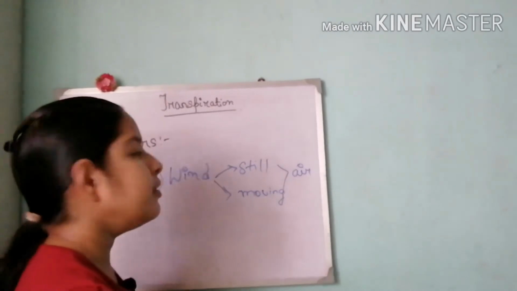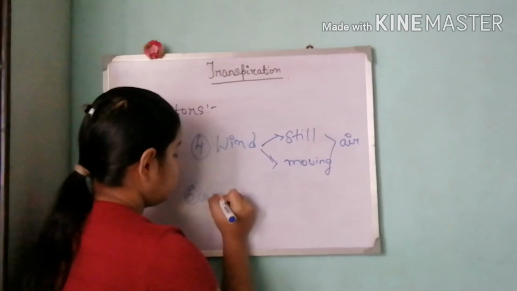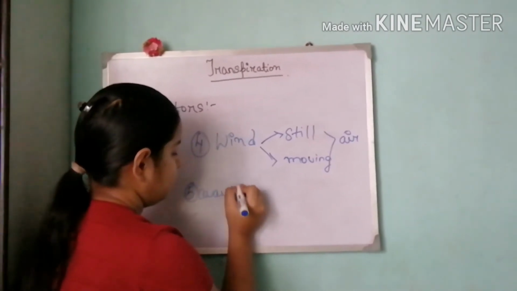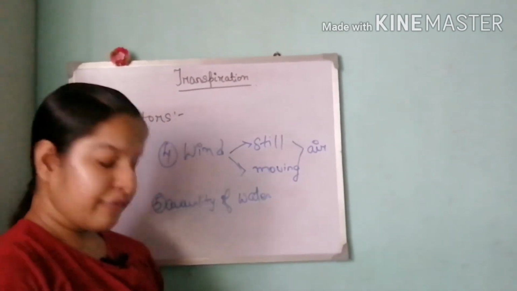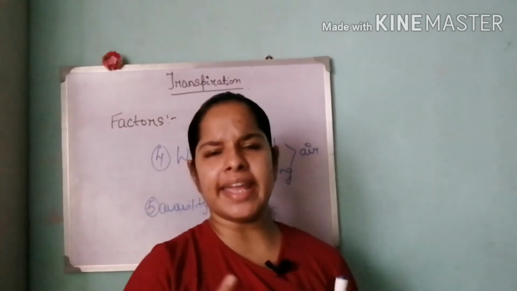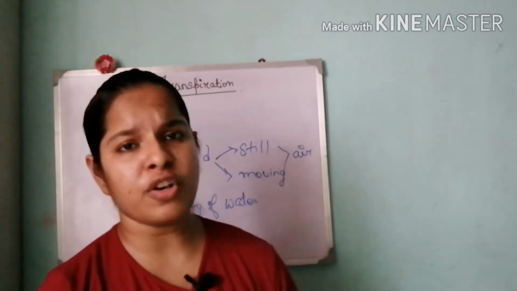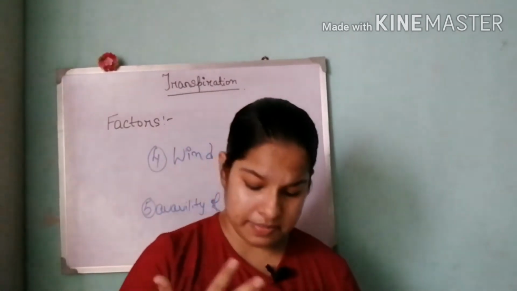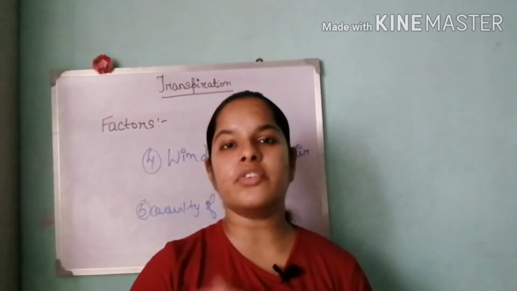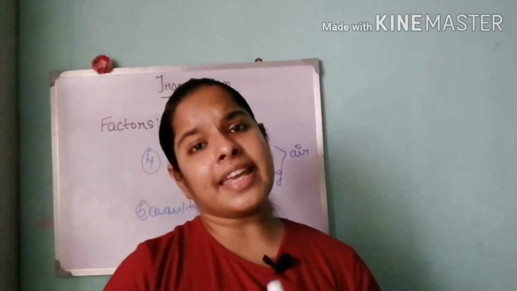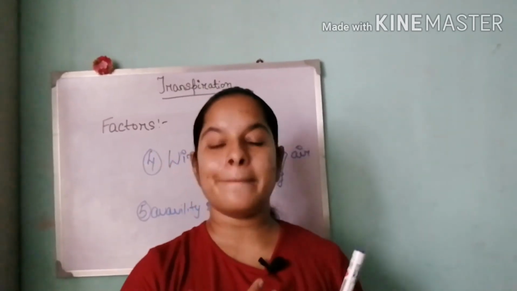Number 5 is the ability of the water. When water is already present in the surrounding air, why will it take more water from the root, or more water from the soil? In such a condition, there has to be a maintenance in the release and absorption of water.